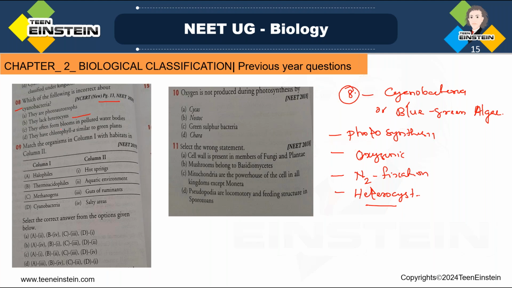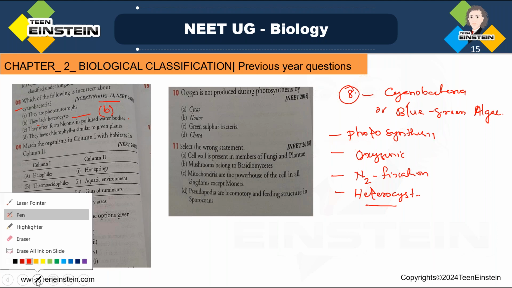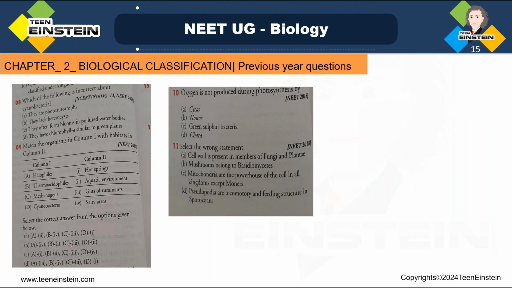Cyanobacteria often form blooms in polluted water bodies. They have chlorophyll A similar to green plants. They are doing photosynthesis. So all these statements are correct except the second one, option B. They lack heterocyst, that is not the right statement about cyanobacteria. From there itself you can fix it. They are having heterocyst. So here the right answer is B, the incorrect statement about cyanobacteria. And next, question number 9. Here you can see the ninth question. Match the organisms in column 1 with habitats in column 2.